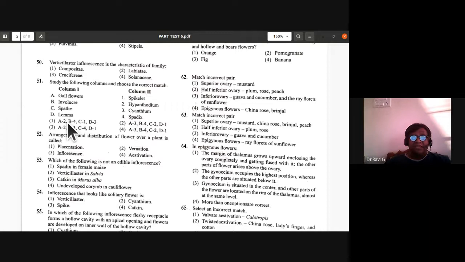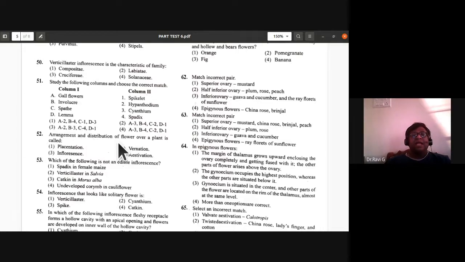So A is gall flowers, you find in 2. These are the options that they have given. B, involucre. Involucre of bracts, the collection of bracts, involucre in cyathium is there. So A2, B3, C is 4, spadix, that is correct. D1, lemma is found in spikelet. So the third option is correct. So 51st, the third option is correct.